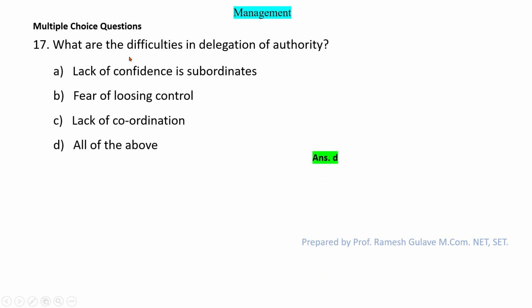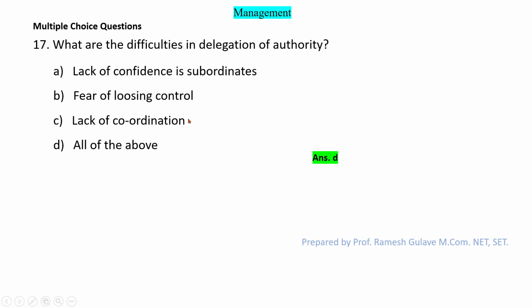See students, there are two types of difficulties in delegation of authority. One from the point of view of management and one from the point of view of employees. So here, superiors feel that they will lose control, or sometimes superiors don't feel that employees are competent. So lack of confidence in subordinates, fear of losing control, and lack of coordination between the employees.